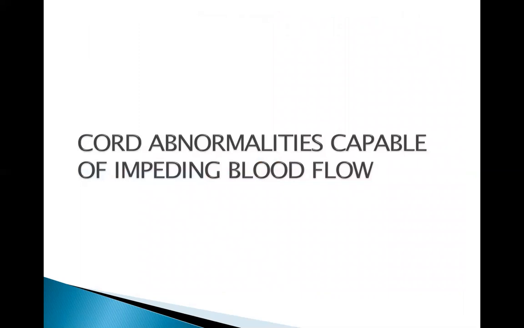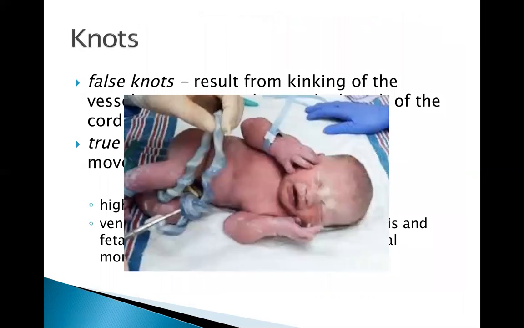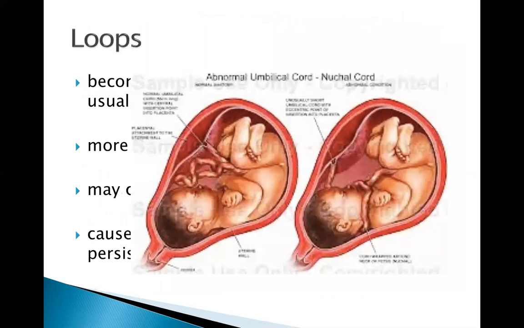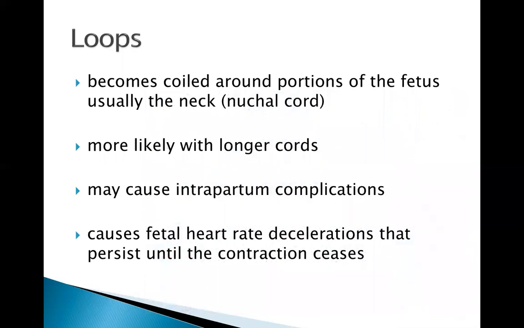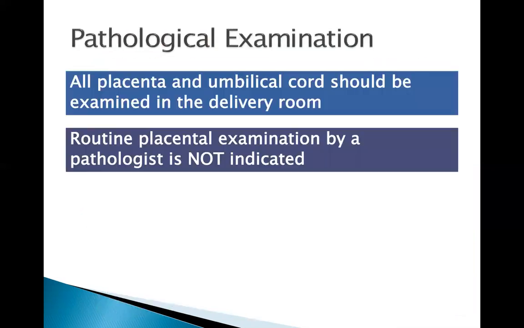Other cord abnormalities are the following: false knots, true knots, or loops that can be found around the neck. This is what we call the nuchal cord, sometimes so severe that it can lead to fetal death, or some examples of torsion. When this leads to fetal death, we call it cord accident.